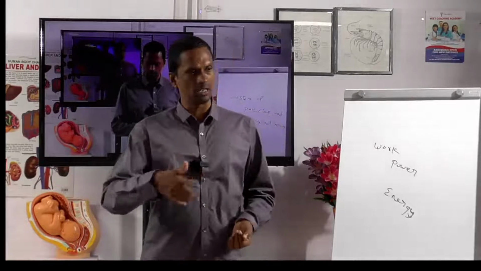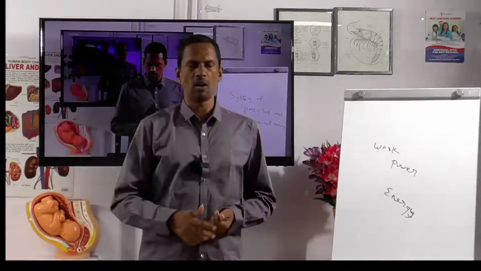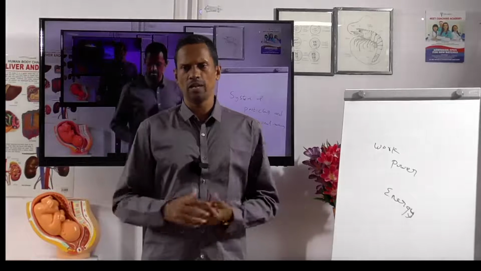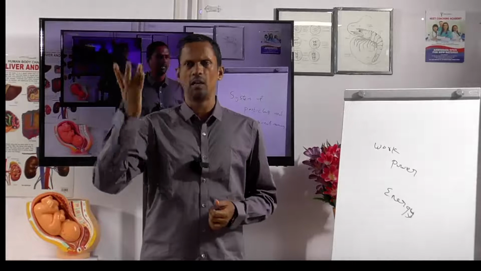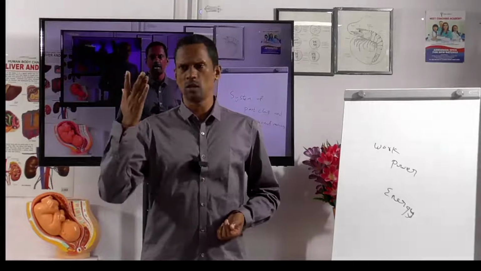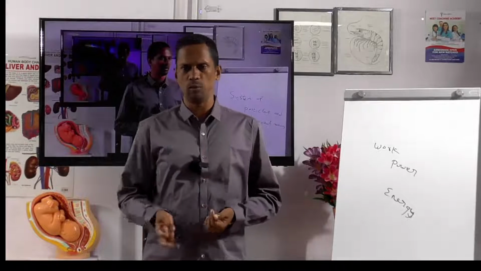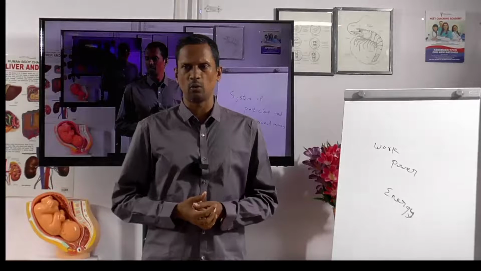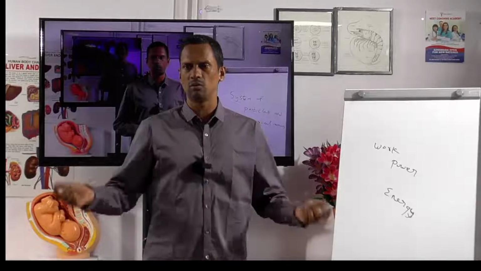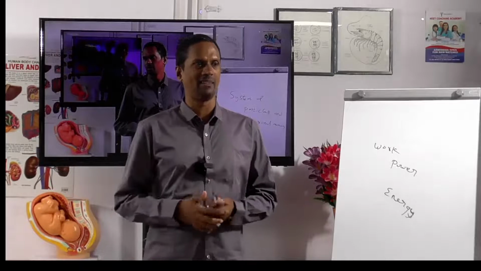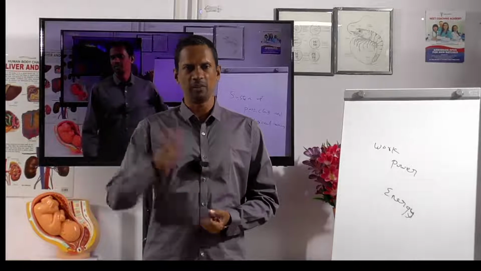Then solar energy. Solar energy is also there, where no heat is involved. That's different, because sunlight falls on it. You know how a solar panel works. You can keep a solar panel on the roof of your house and connect it to your main supply, so you need not get current from the EB board, the electricity board. From the main supply, it will be distributed and your entire house will get electricity. But what is the big disadvantage? Rainy season, nothing will happen. If you keep it, nothing will happen.